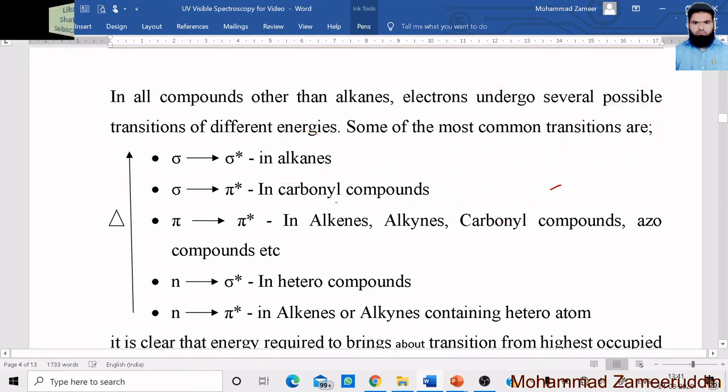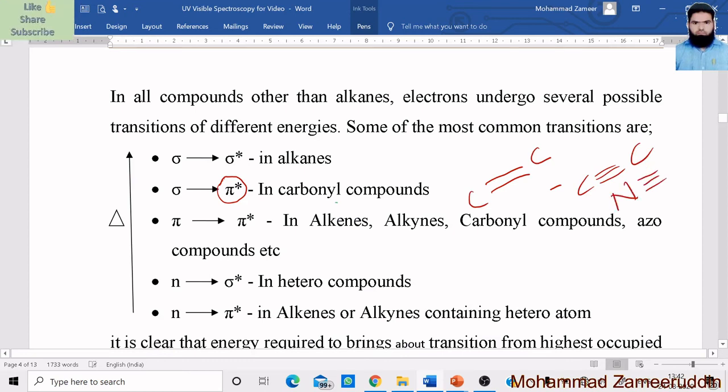the sigma to pi asterisk transition. In which type of compound will this type of transition occur? It will occur in those compounds where pi electrons are present. In which compounds are pi electrons present? Compounds with double bonds, or compounds with triple bonds. They contain pi orbitals or pi electrons. That's why these types of compounds undergo sigma to pi asterisk transition.